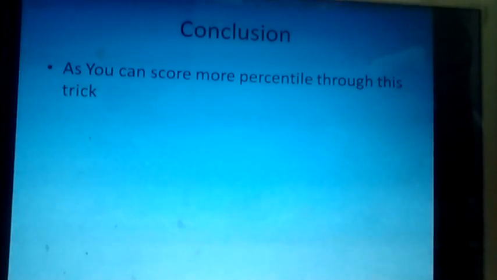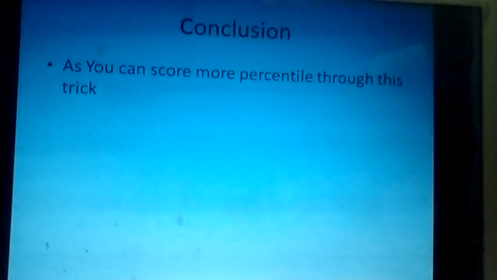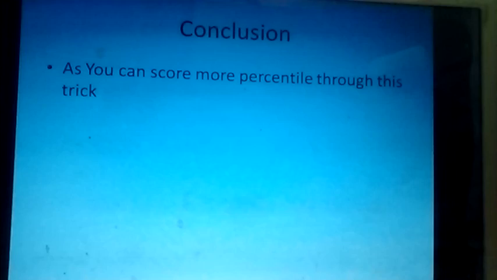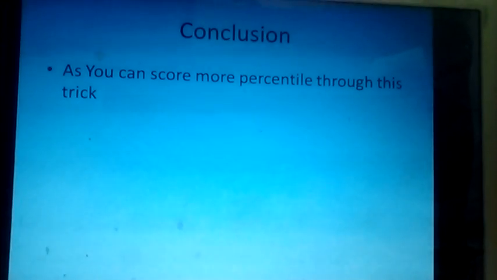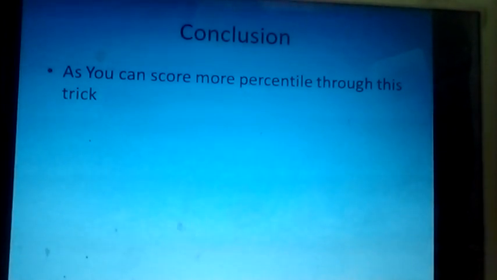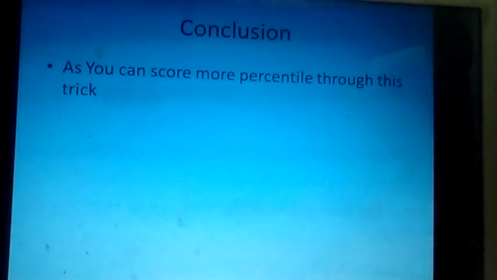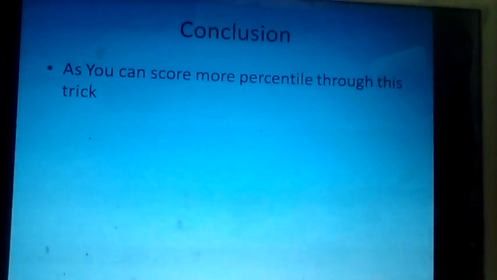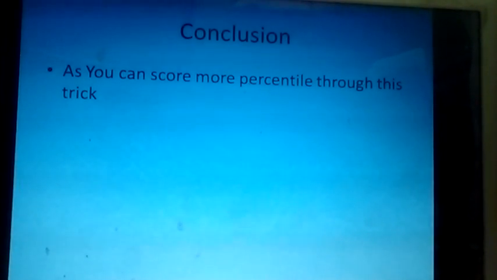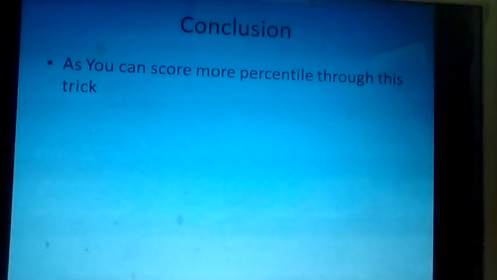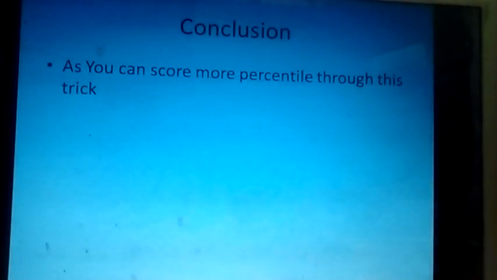As a conclusion of this video, I can say that you can score a higher percentile through this trick. You should also choose the right option. There are 4 options available for each question. So always choose the right option, because there is negative marking in all 3 sections.